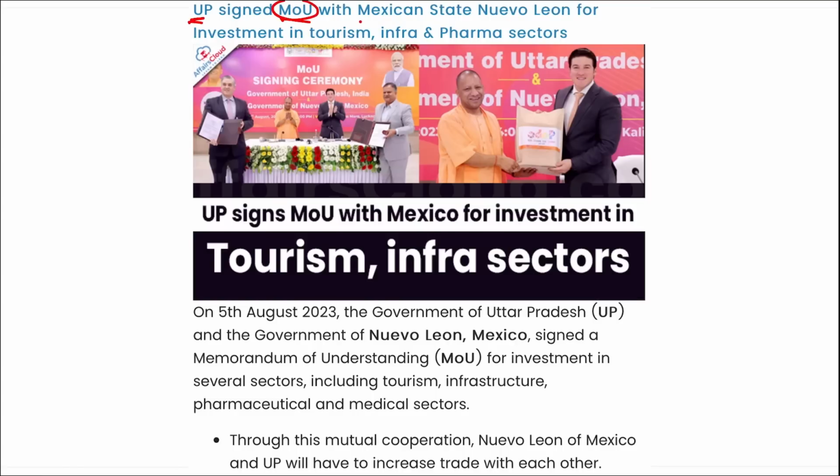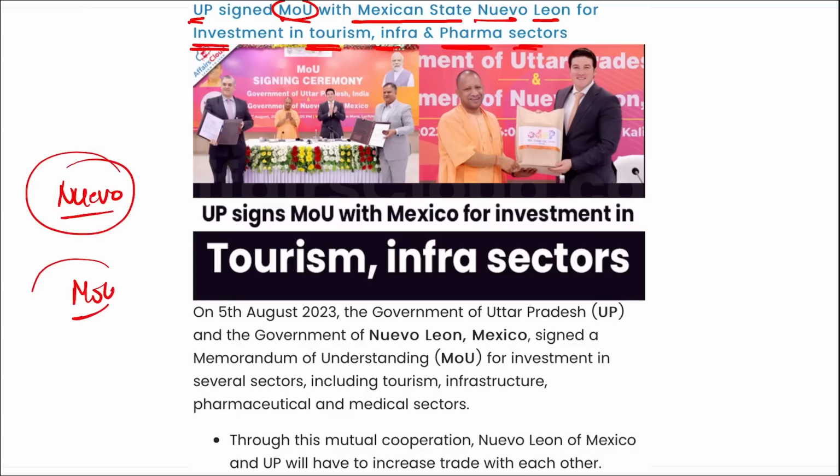Next is Uttar Pradesh. They signed this MOU with Mexican state Nuevo Leon for investment in tourism, infrastructure and pharma sectors. I repeat, government of UP along with the government of Nuevo Leon in Mexico recently signed this MOU for investment in several sectors that will include tourism, infrastructure development, pharmaceutical sectors as well as medical sector.